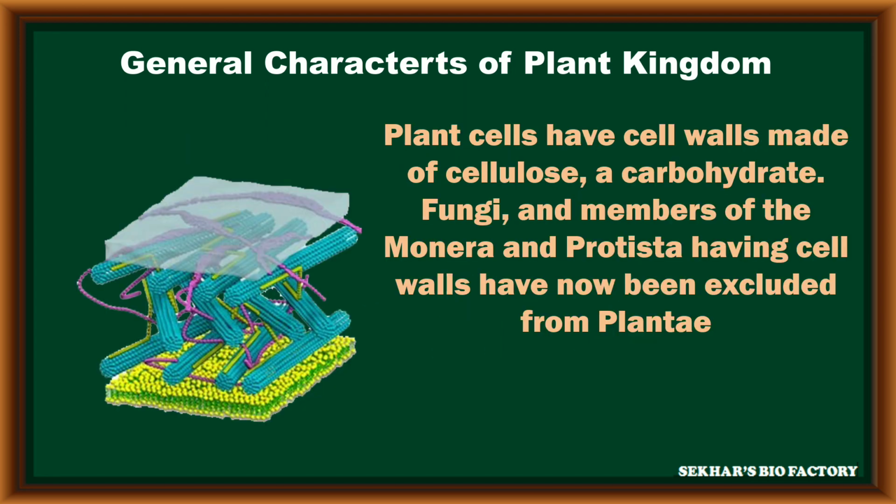The most important character of Plantae kingdom is that the plant cells have a cell wall. This cell wall is made up of cellulose and carbohydrates. Such a type of cell wall is present in some other members like fungi, members of Monera and a few Protista members. Previously, because of the cell wall nature, these were included in Plantae kingdom, but recently all these fungi, Monera, Protista members are excluded from Plantae kingdom.